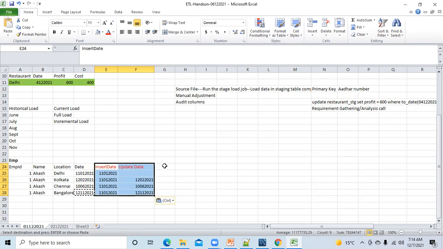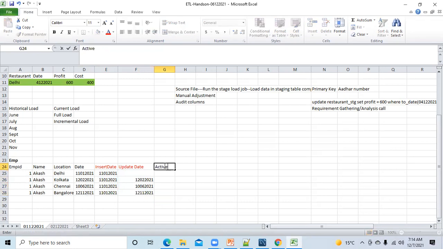Yeah, clear. Okay. Similarly, you have one more column, which is also known as an audit column. The column name is active flag. In some projects it is known as active flag, in some as flag only, in some as current indicator. So the name can change, but the significance is the same: here it will be N, here it will be N, and here it will be Y.